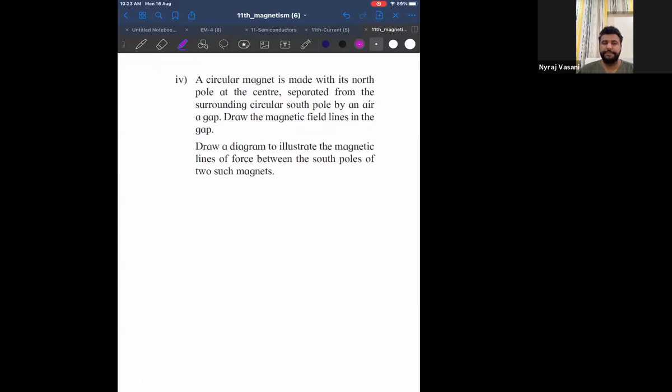Okay. Now look at this question. This question is made up of two parts. First, we will try to do the first part and then we will try to do the second part. Now, read the first part of the question and try to draw one diagram for this. After that, I will also show it to you. But first, you guys try it. Try to draw a diagram based on the description that is given in the question. Start.